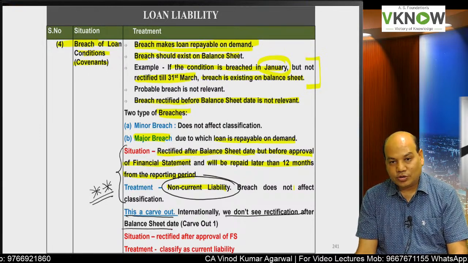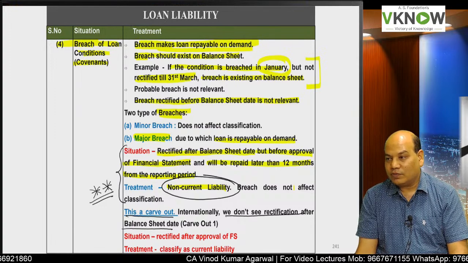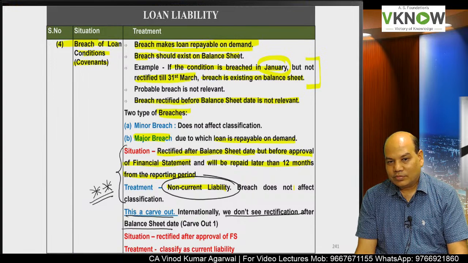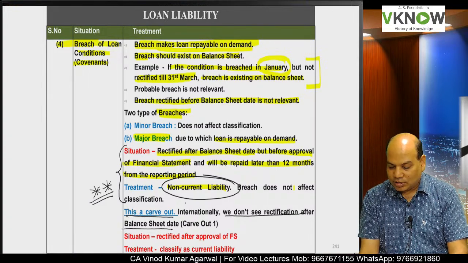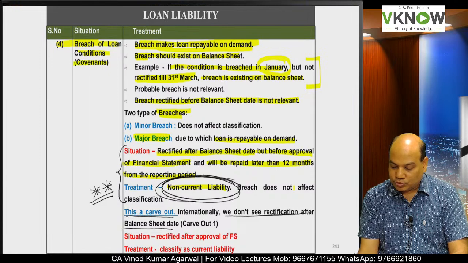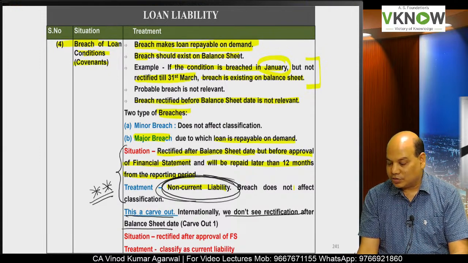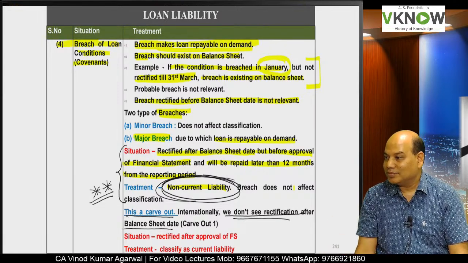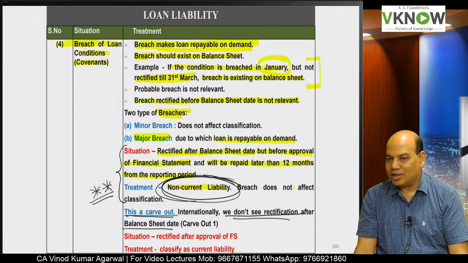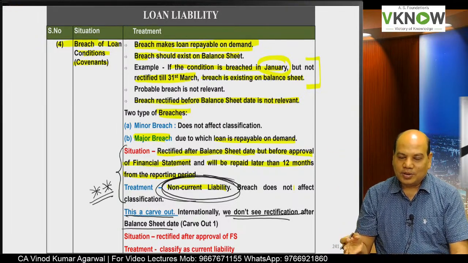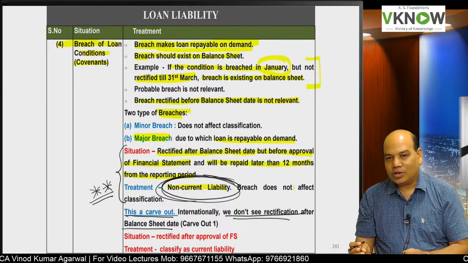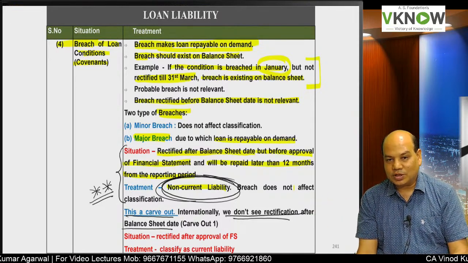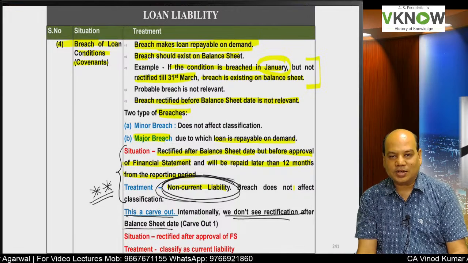Reason you have understood, India is a land of defaulter. So many defaulters are there. And if suppose you apply international accounting standard as it is, these loans will become current liability, NPA in the books of bank. But for this company it will be current liability, and the loan amounts are also sizable. Thousands of crores of rupees are there, hundreds of crores of rupees are there.